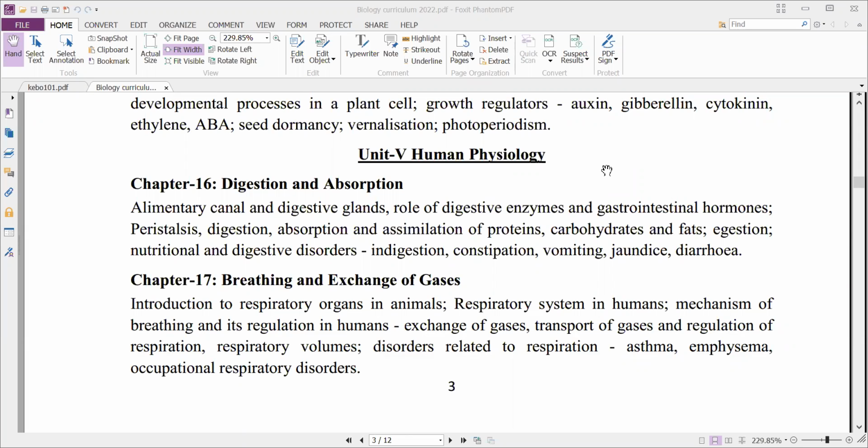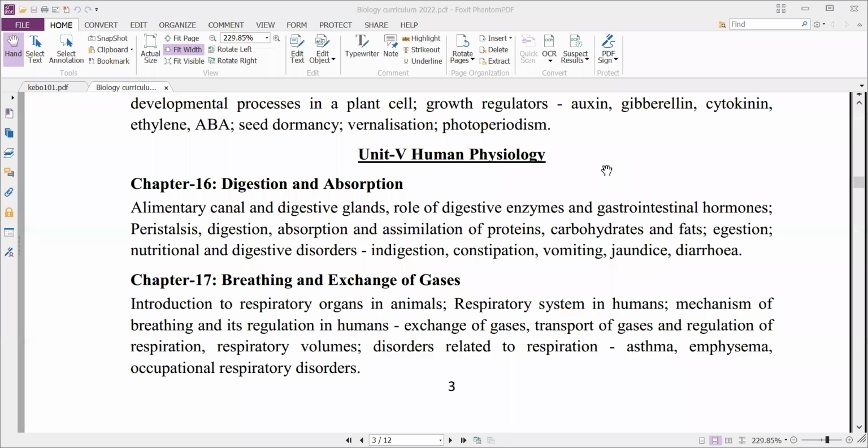And next, some of the disorders related to the digestive system, like indigestion, constipation, vomiting, jaundice, and diarrhea. Some of the diseases related to the digestive system. That is about chapter 16, digestion and absorption.